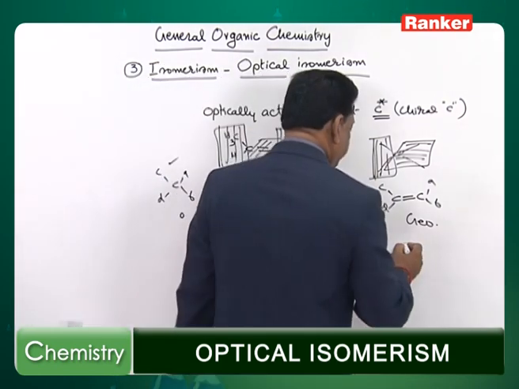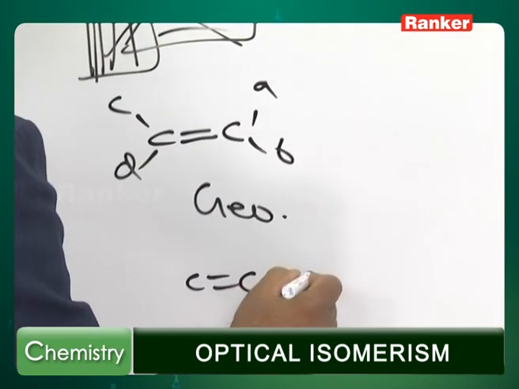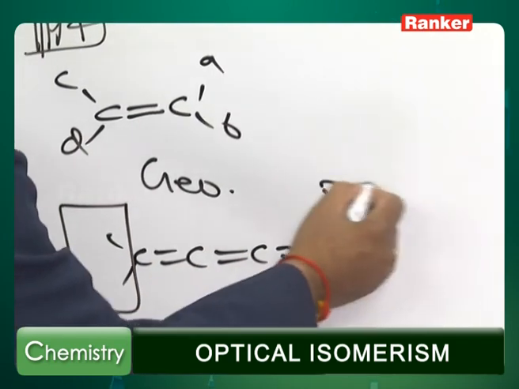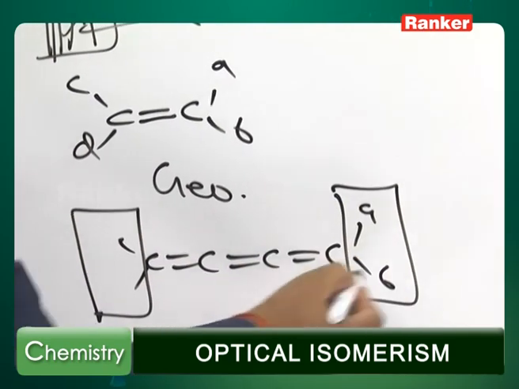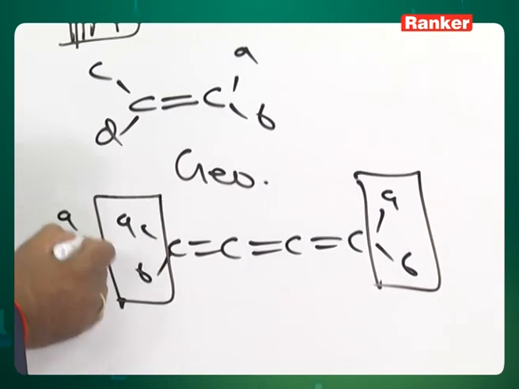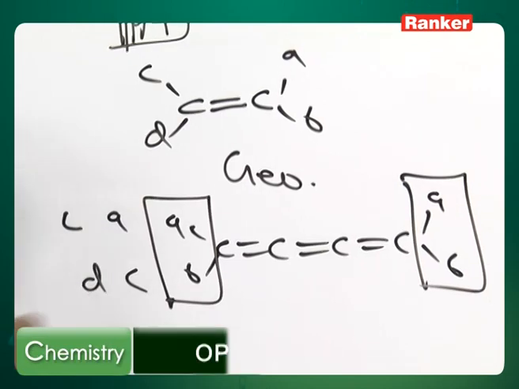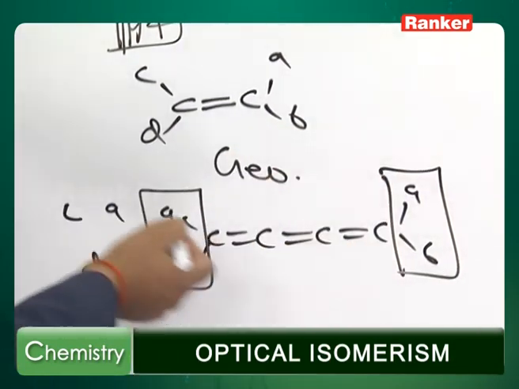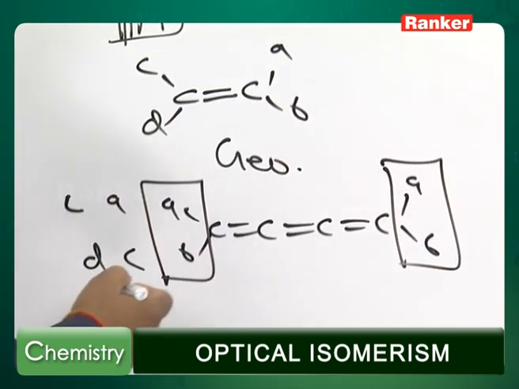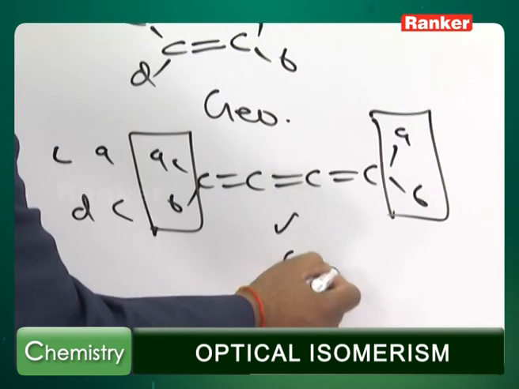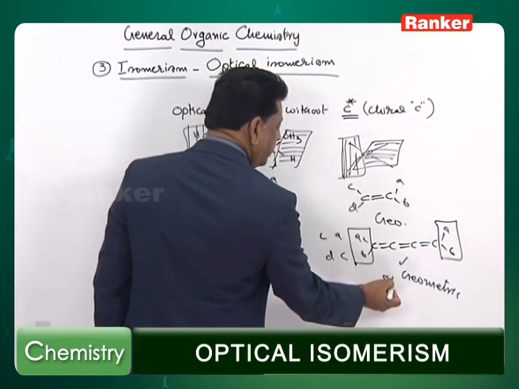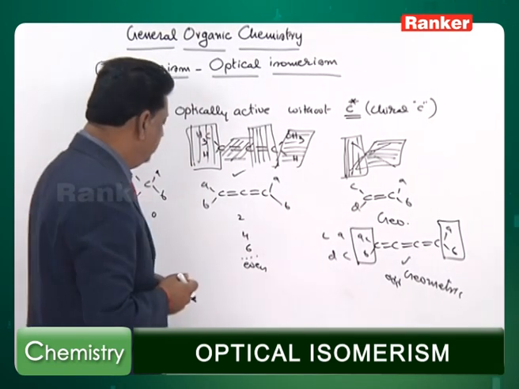Whereas 1 double bond, okay, 3 double bonds, this and this will be in the same plane. So therefore when you have a AB, you can have a AB or AC or CD. You can have a ABCD, you can have a ABAB or ABAC. One is not repeated, both are not repeated. All this shows the geometric isomerism. That is, odd number of cumulated dienes are showing geometric isomerism.